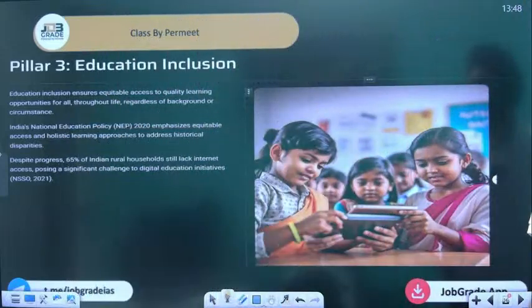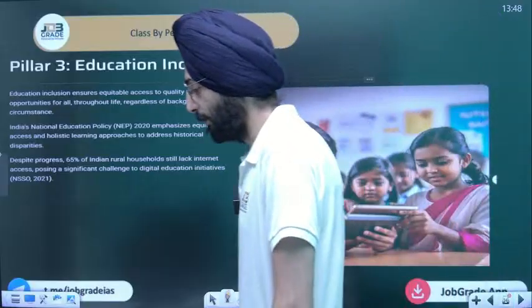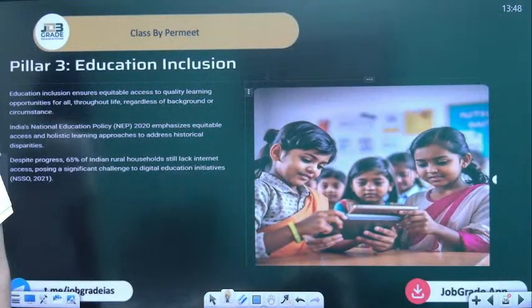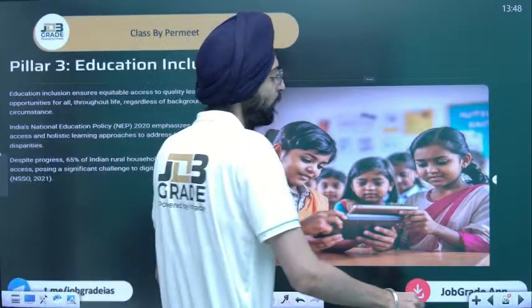I hope you got this point of education inclusion. That's not been that great in India right now. Let's move on to the next thing.